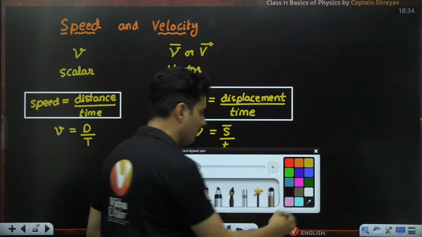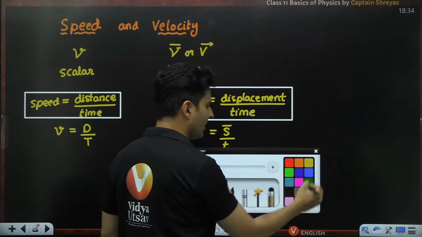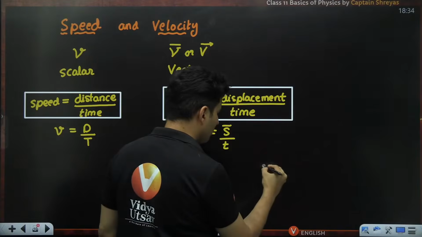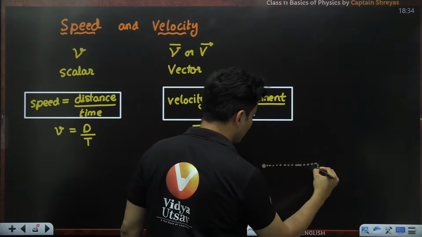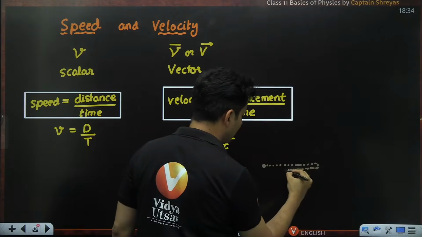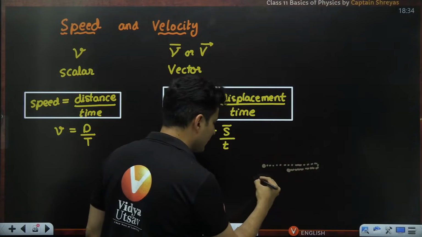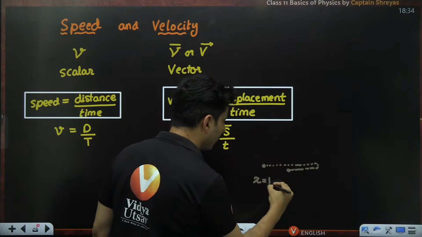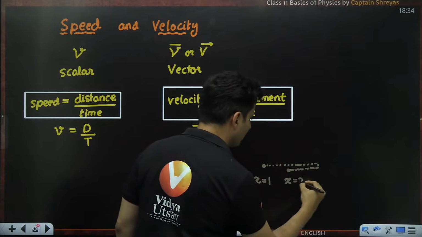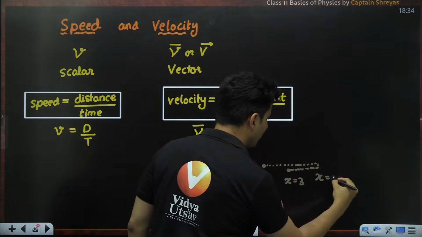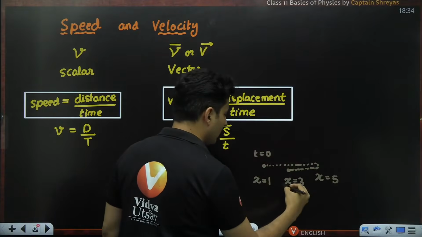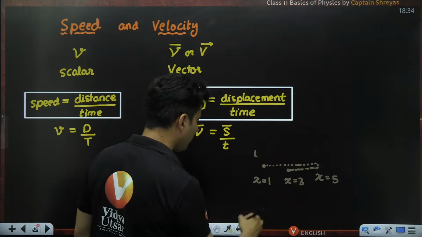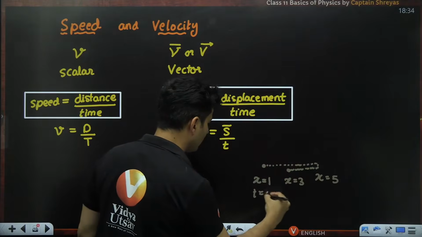So say for example, we have something which goes over here like this, then comes back over here like this. This is x is equal to 1. This is x is equal to 3. This is x is equal to 5. Sorry, x is equal to 1 at t is equal to 0.